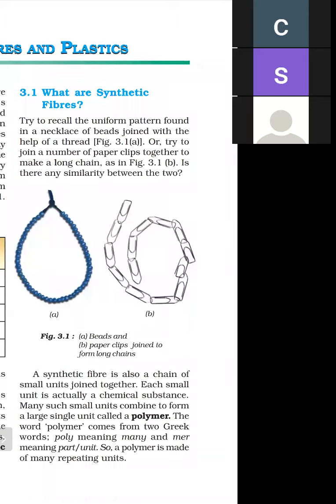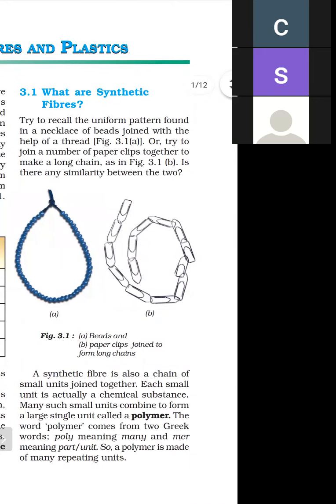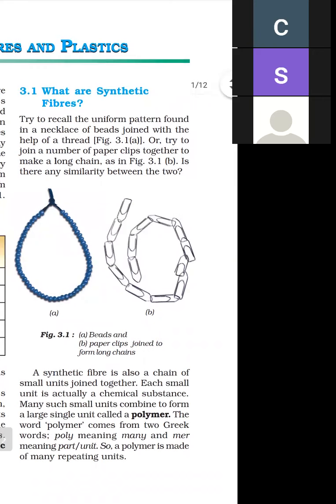So what is synthetic fiber? Synthetic fiber is also a chain of small units, and these small units are made up of chemicals. When all these units combine, they form a polymer. So what is the meaning of polymer? Poly plus mer. Poly means many and mer means unit. So a polymer is made up of many units. This is the meaning of polymer.